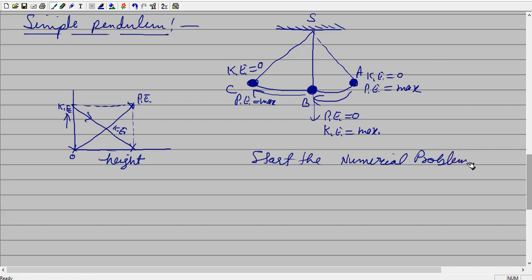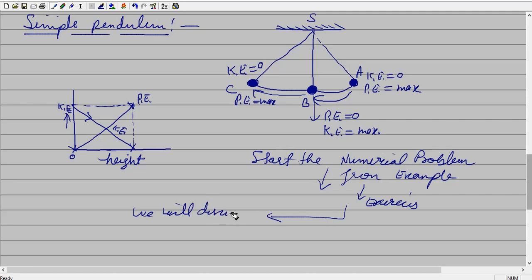In the next session we will start the numerical problems from the examples, and try the questions from your exercise book, and the next time we will discuss the numericals, and then start a very fine chapter that is called the simple pendulum. Thank you very much. Take care.